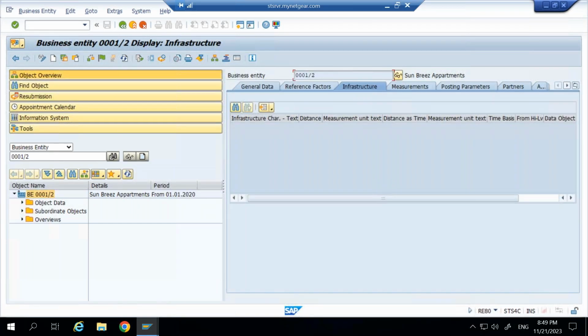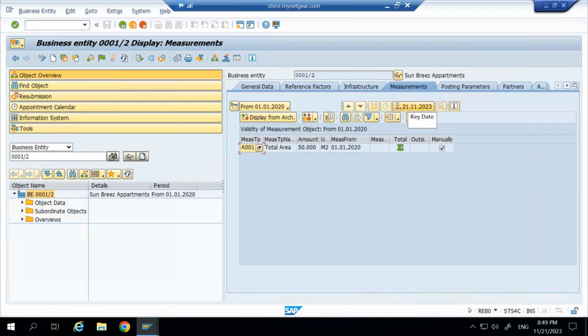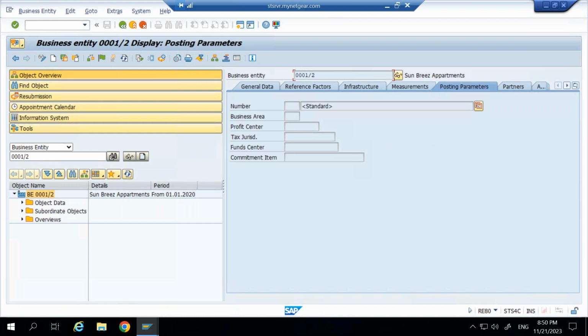Infrastructure, whatever functions and facilities you have there, you can maintain here. Measurement, all measurements, what is my total area, what is my usable area, all these things you can maintain. Hosting parameters, how exactly it is going to be integrated with your CO. So profit center, all these details you can maintain here.